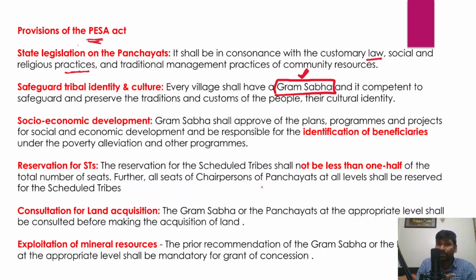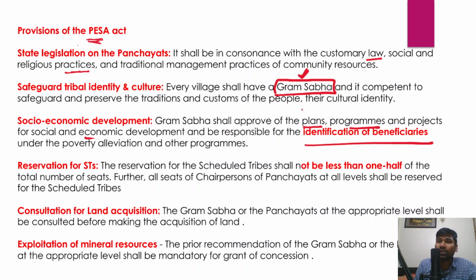Because remember, as I have already told you, Gram Sabha is a nucleus of activities, and Gram Sabha has been given various powers under this Act. So Gram Sabha will meet regularly and approve plans, programs and projects for social and economic development, and it will also be responsible for the identification of beneficiaries for various government programs.